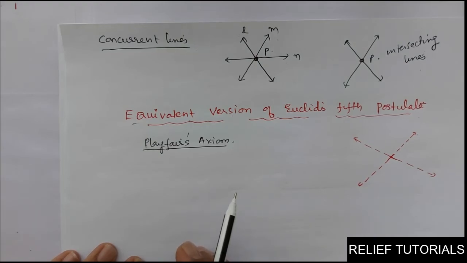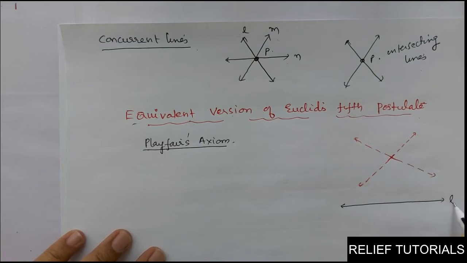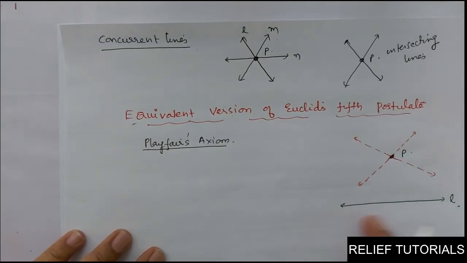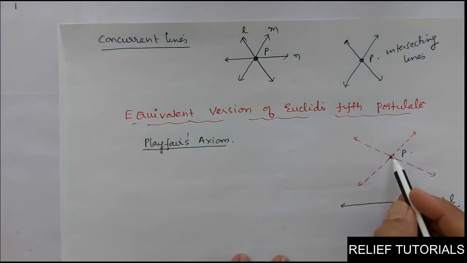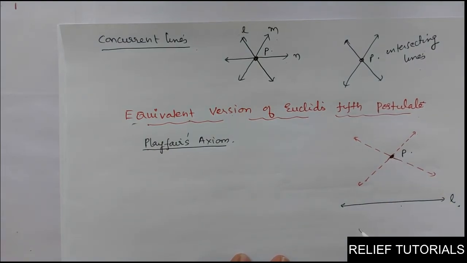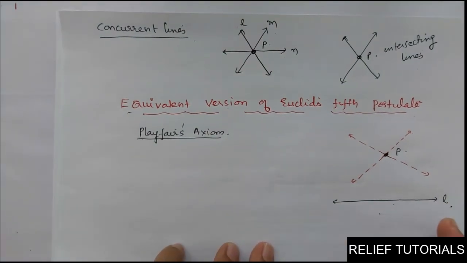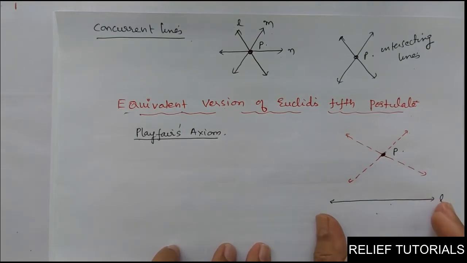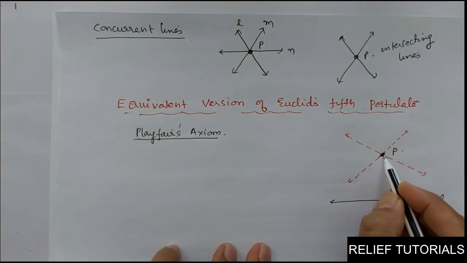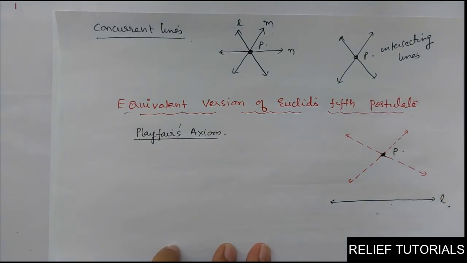See what it says: for every line L and for every point P not lying on L. I take this line L and this point P, so P is not lying on line L. For every line L and for every point P not lying on line L, there exists a unique line M passing through P and parallel to L. You take any line, not only this particular line.